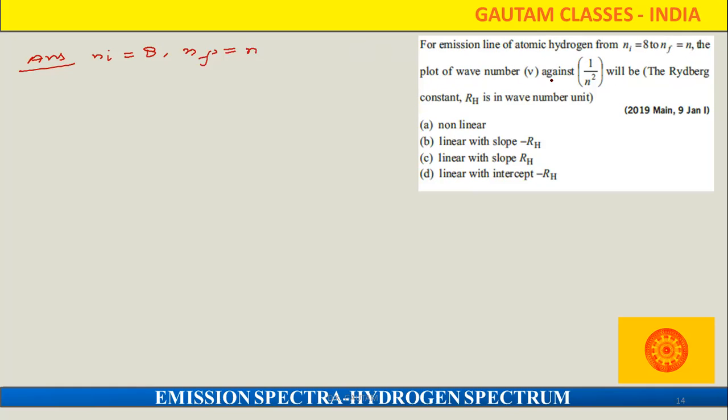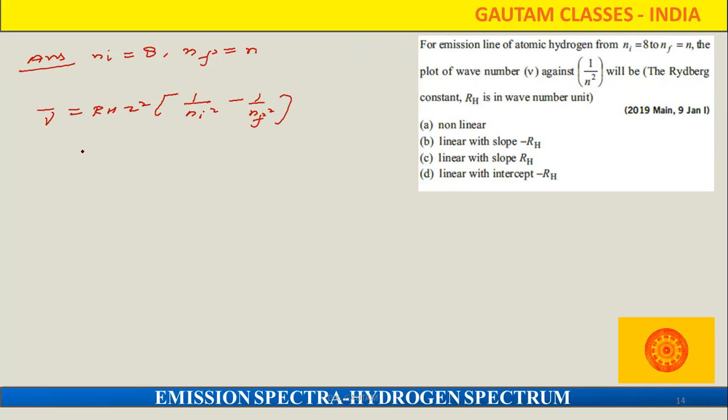The plot of wave number nu against 1 upon n square will be, where the Rydberg constant R is in wave number unit. Yeah. So we can use the formula, and you know that nu bar we can say is RH Z square into 1 upon Ni square minus 1 upon Nf square.